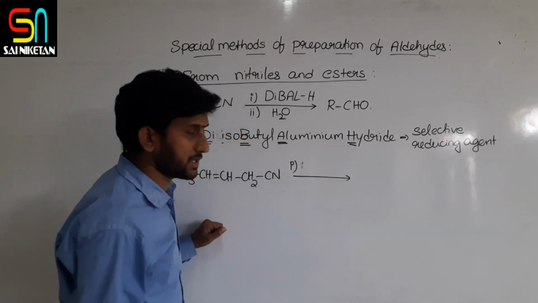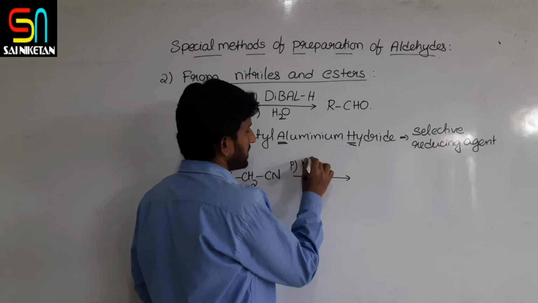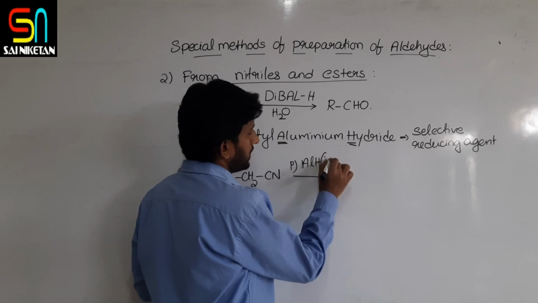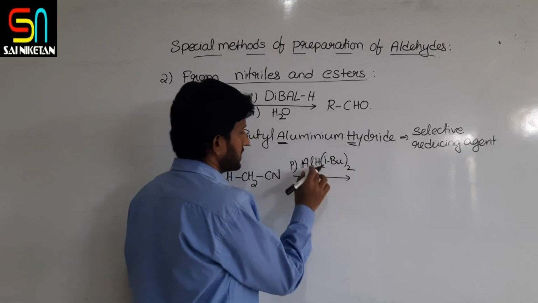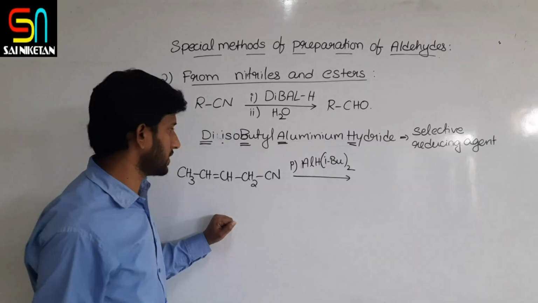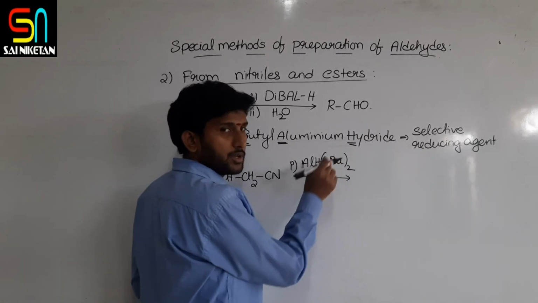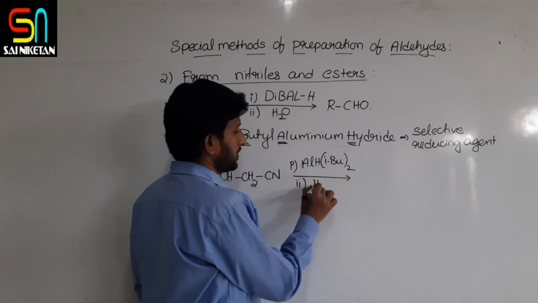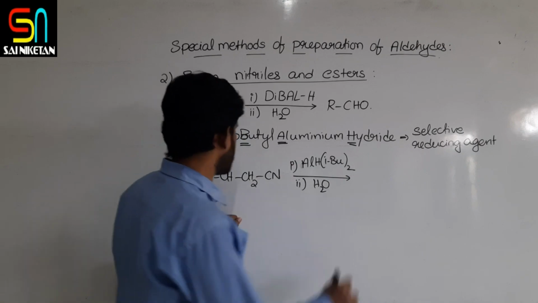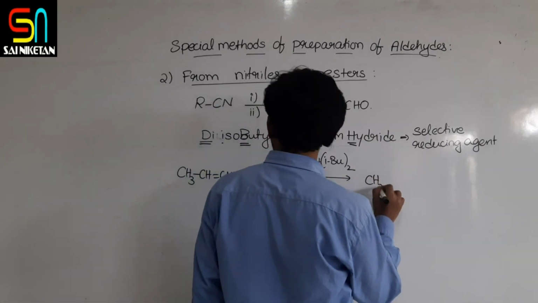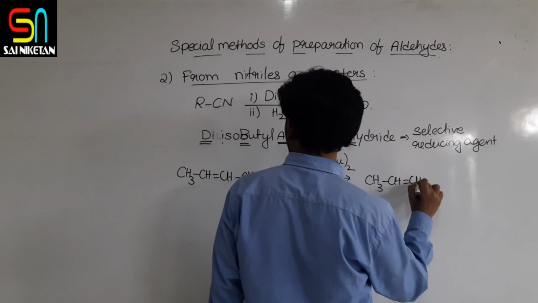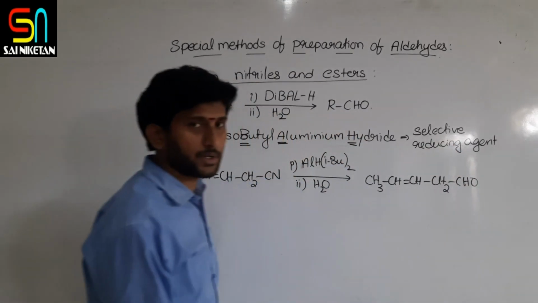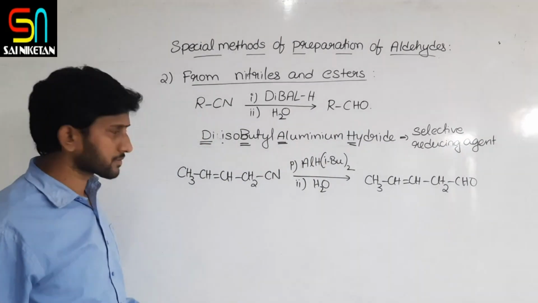Diisobutyl, sometimes also represented as AlH(iBu)2, is also the representation of DIBAL-H. Isobutyl two times, aluminium hydride, followed by hydrolysis, produces CH3CH=CH2CHO.